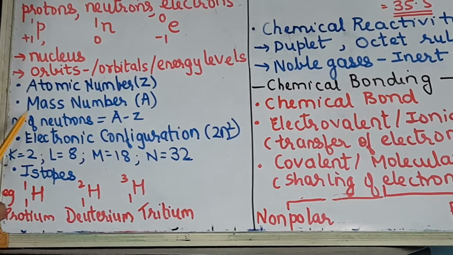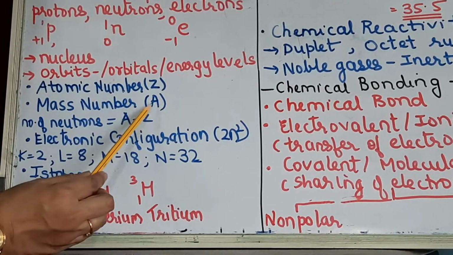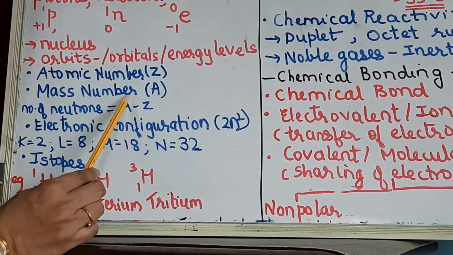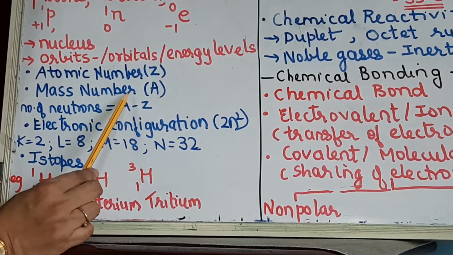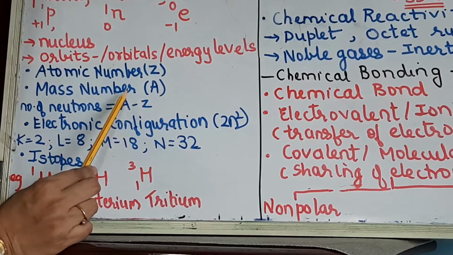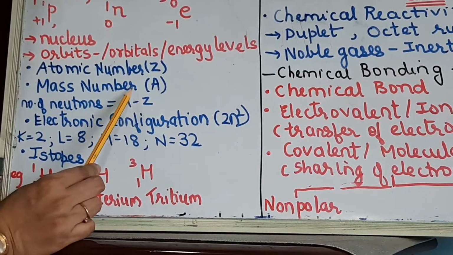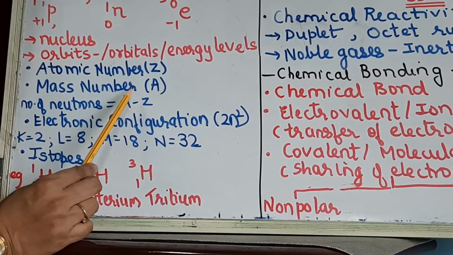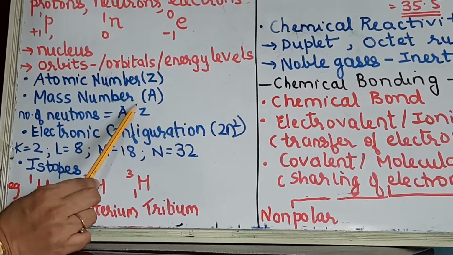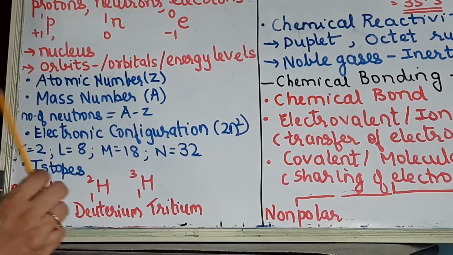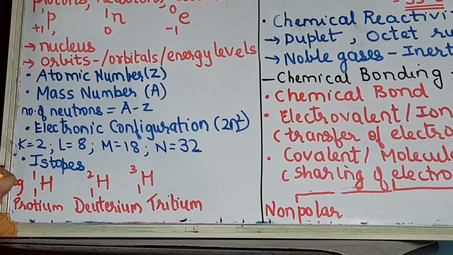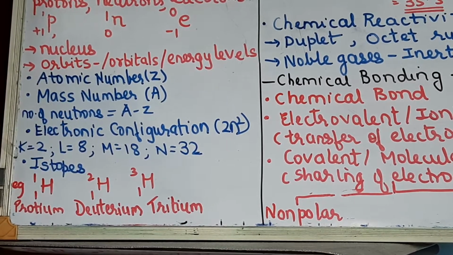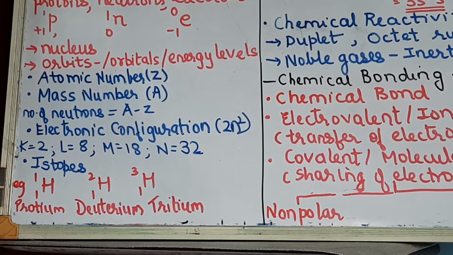Then you have a term called the mass number, which is represented as A. Now mass number is the total number of protons and neutrons which are present inside the nucleus. Okay, mass number refers to the total number of protons and neutrons which are present inside the nucleus. So the collective term for the protons and neutrons is also called the nucleons. That is the collective term, and mass number is the total number of protons and neutrons present inside the nucleus.